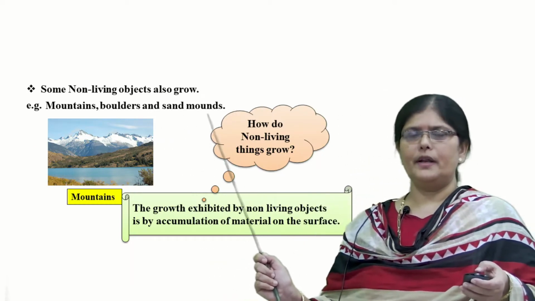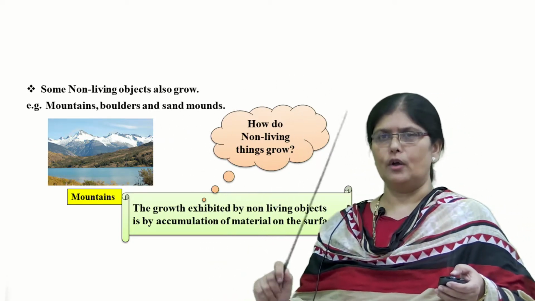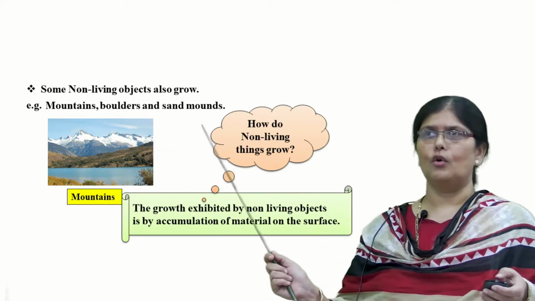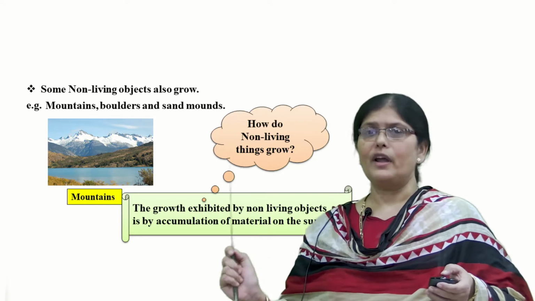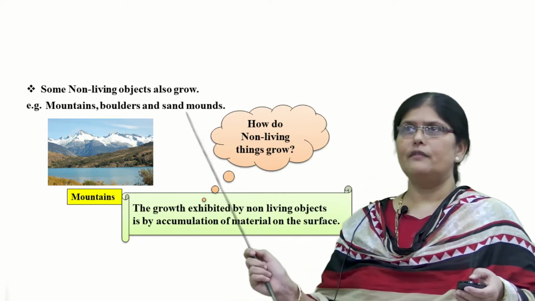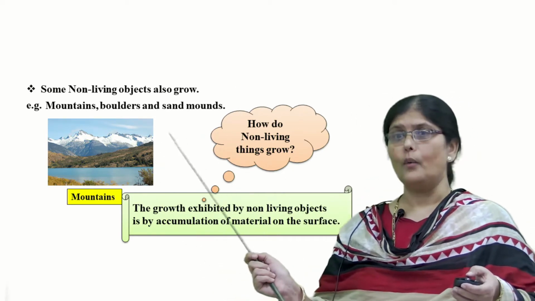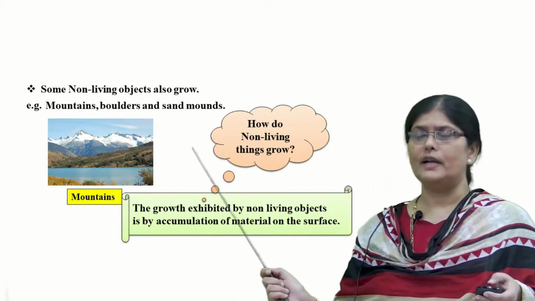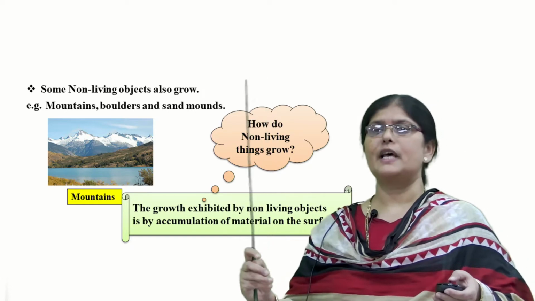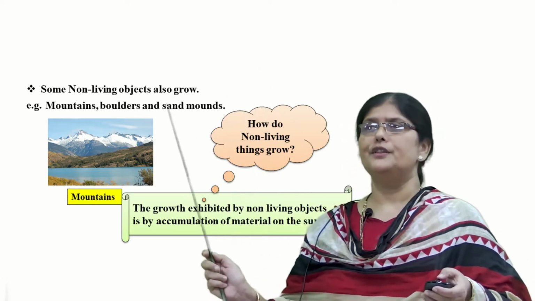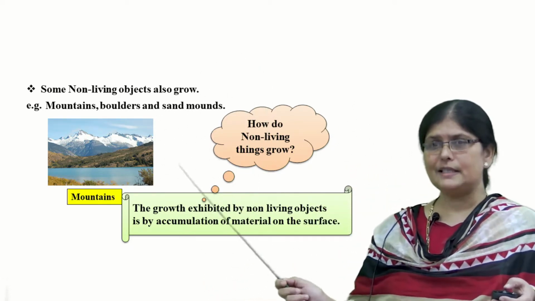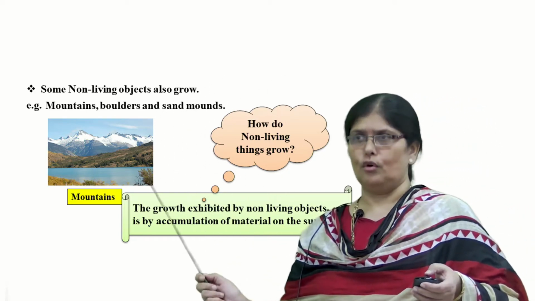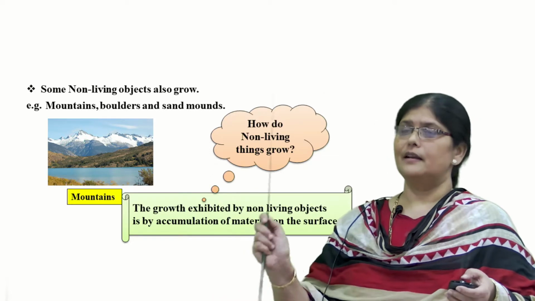Now, when living organisms show growth, we always have the thought that non-living objects do not grow. But we are wrong here, because some non-living objects also grow. How is that possible? Mountains, sand dunes and boulders show growth because of the accumulation of sand on their upper surfaces. So this suggests that non-living objects also show growth like living organisms.